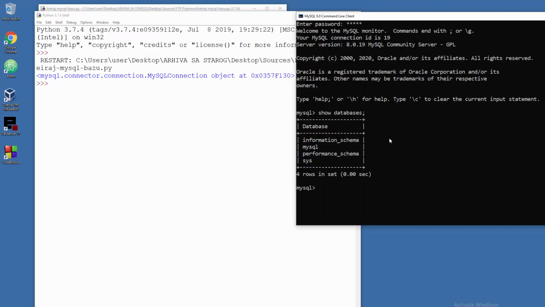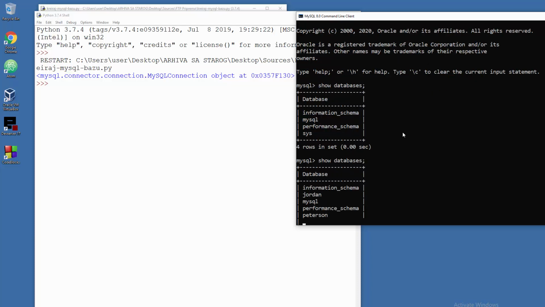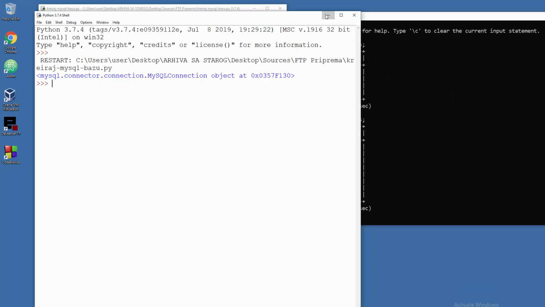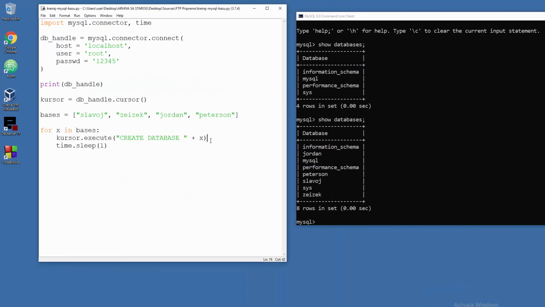Now I need to have 4 new databases here. Show databases, and there you go. So maybe this little script of mine will help you to automate tasks. Please note there is no kind of smart error checking here, just raw stuff that will get the job done.